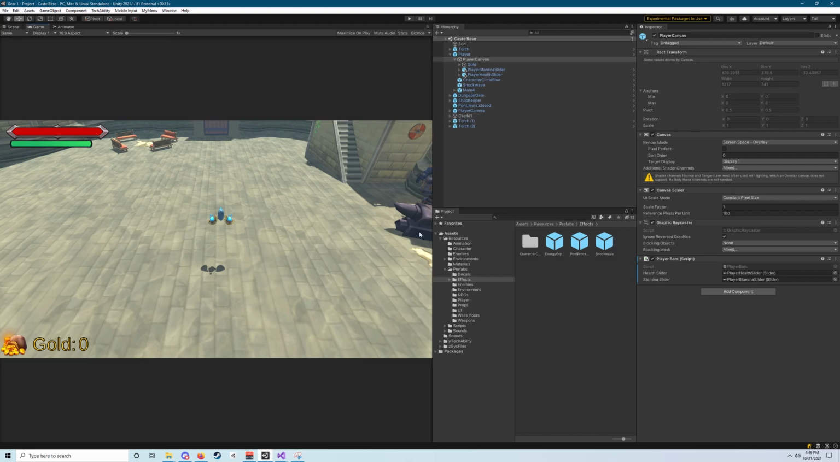If yours doesn't look like this and it looks very big, you can select this thing up here where it probably says free aspect and choose 16 by 9. That'll make it widescreen and match what your monitor will look like.